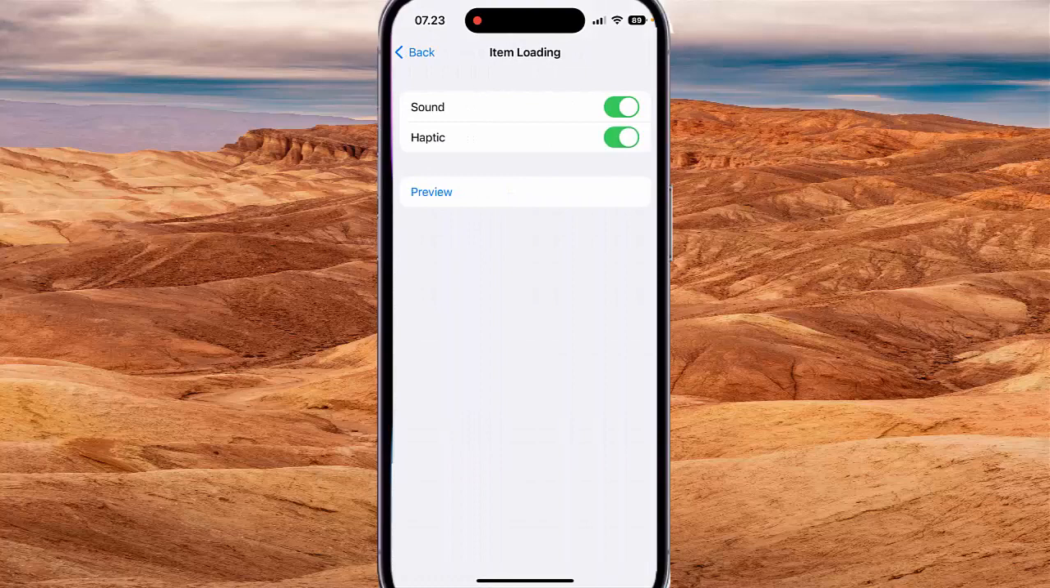On sounds, tap switch until green to turn on item loading sound effect when voiceover is on, or tap switch until gray to turn off. Tap switch until green to turn on, or tap switch until gray to turn off item loading sound effect when